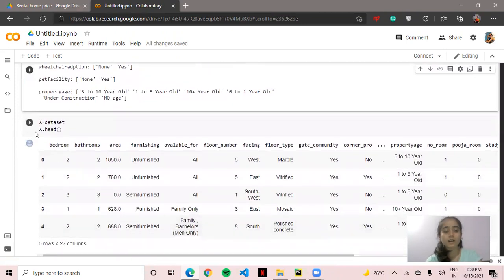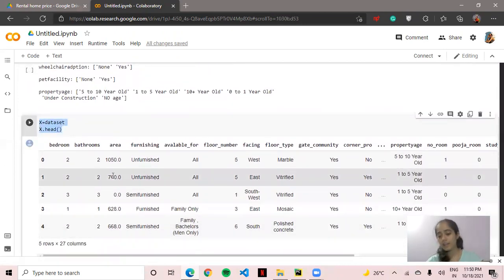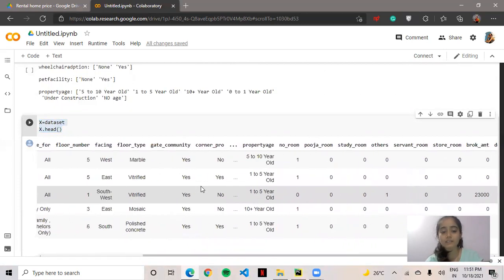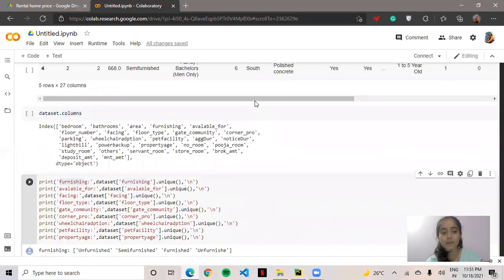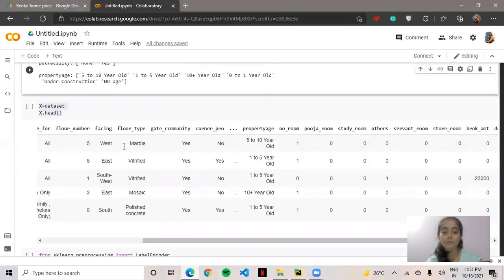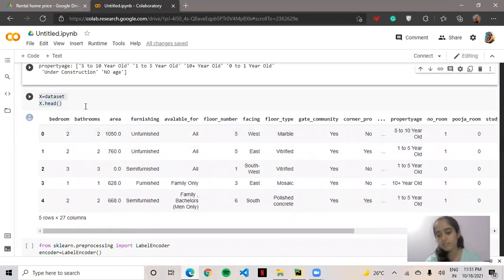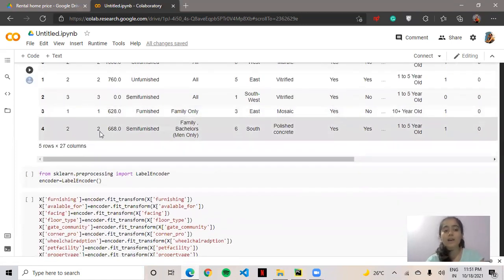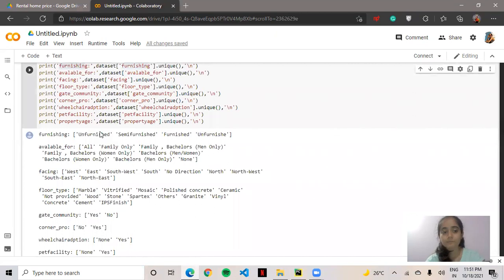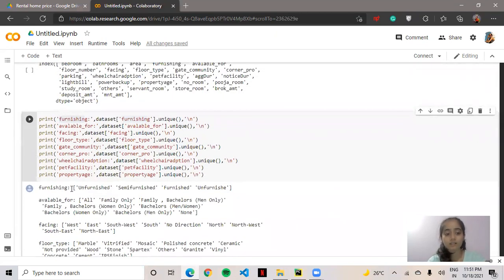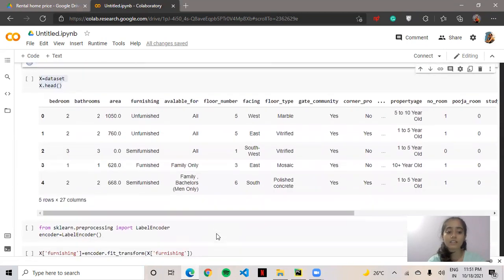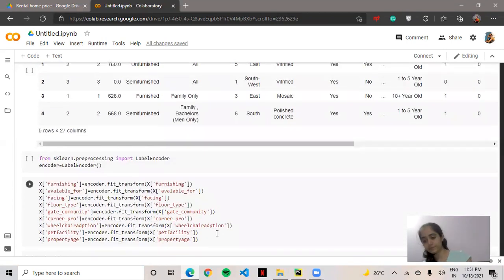Now we will do this dataset.head. This is for my convenience, because I have dropped these three parameters and I have to see my data set once again. So I've done it once again. If you don't want to see it, you can drop it also. Now I have told you earlier that this categorical value, we have to convert it into a numerical value. So for that, we have to use label encoder.